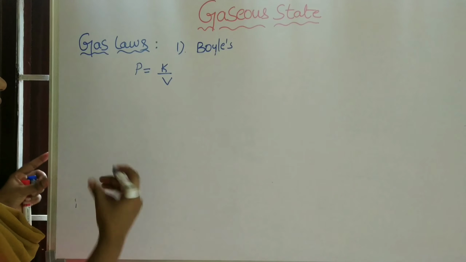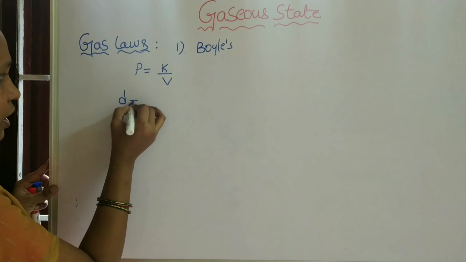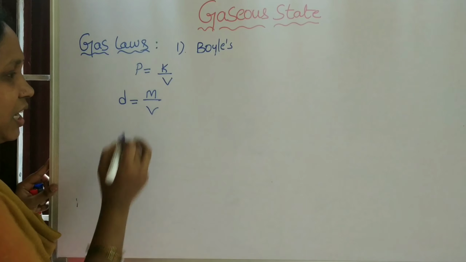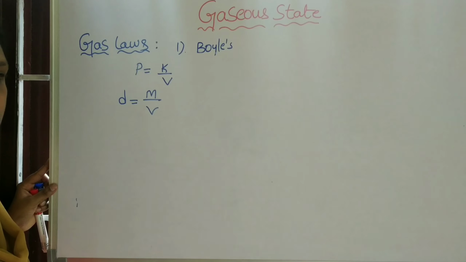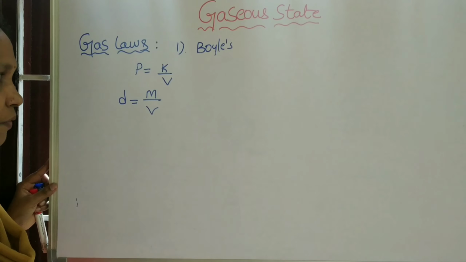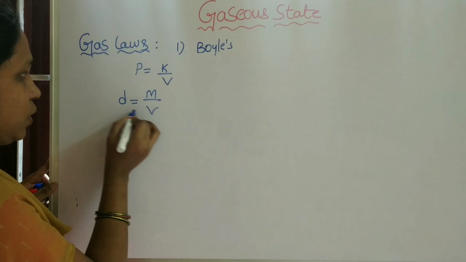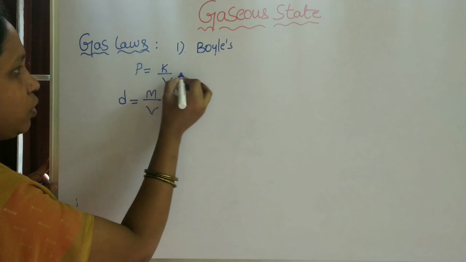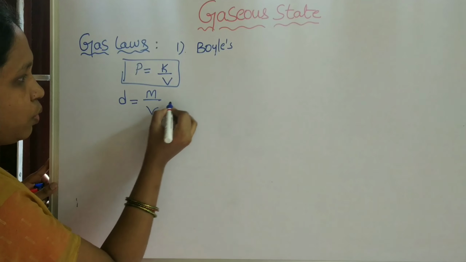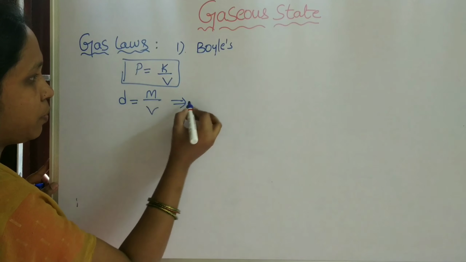Take a gas or a liquid, the density is the ratio of mass and volume. In place of mass, take the molecular weight of the gas. According to Boyle's equation, P is equal to K by V. By using the density, write down a formula for volume.